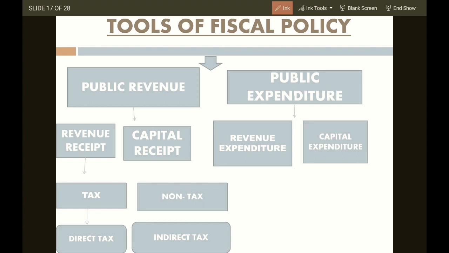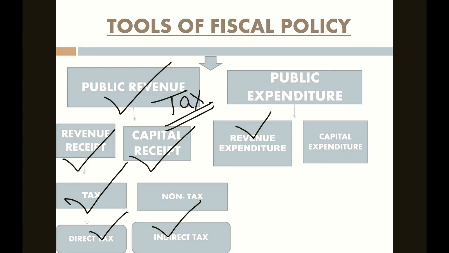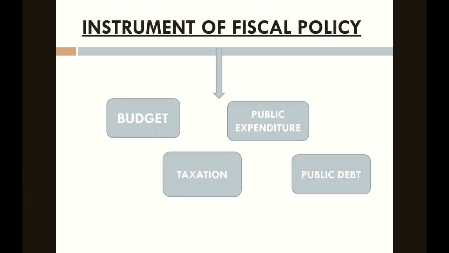Public revenue and public expenditure. Public revenue is the income received through taxes. Public expenditure is the spending of the government. Revenue received, capital received, tax in the form of direct tax and indirect tax. Public expenditure is concerned with revenue expenditure and capital expenditure. Let us study in depth.